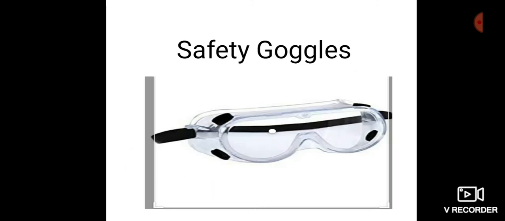The next one is safety goggles. Okay, safety goggles surround the eye area and provide protection in situations where a working person might encounter splashing liquids, foams, vapors, powder, dust, and mist.